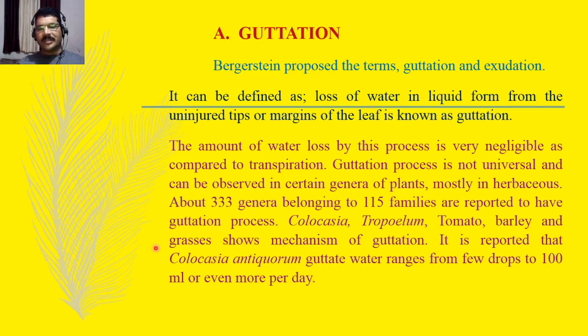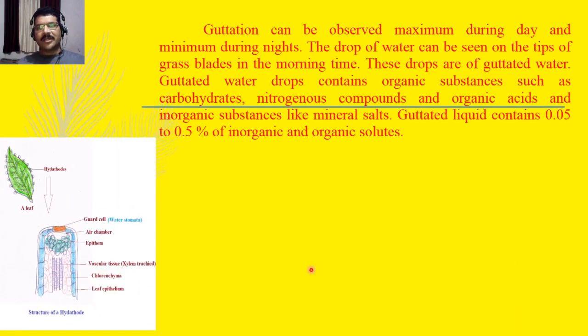This is the highest range of guttation reported, and depending upon environmental conditions it will guttate a few drops to 100 ml per day.